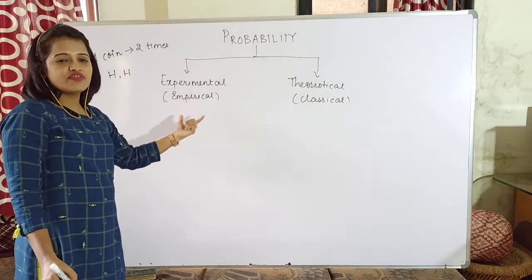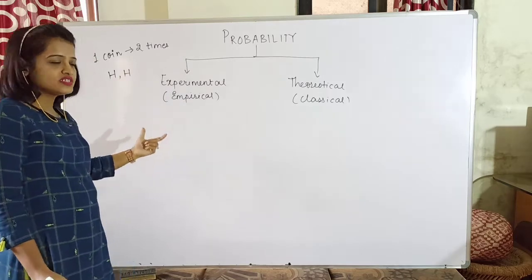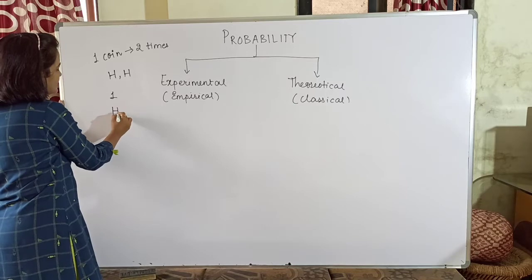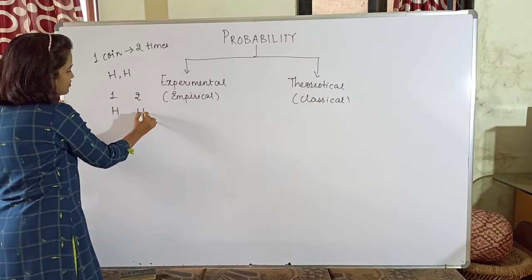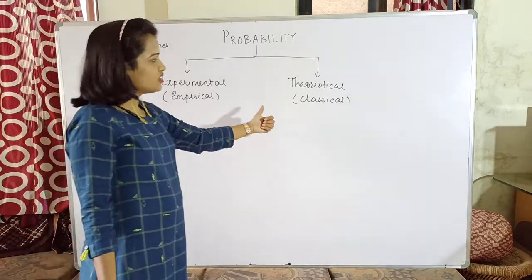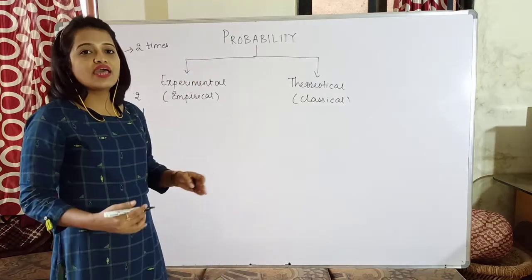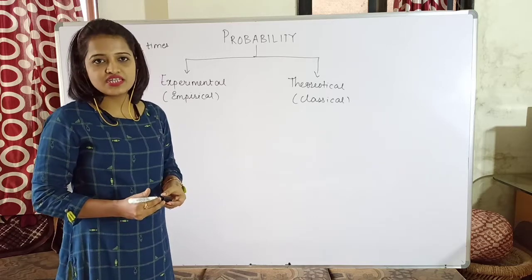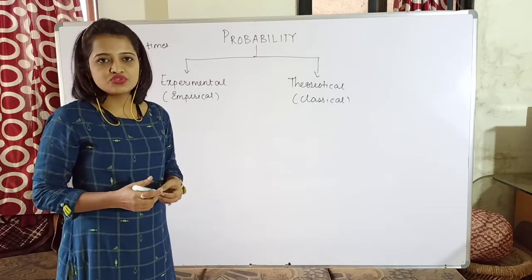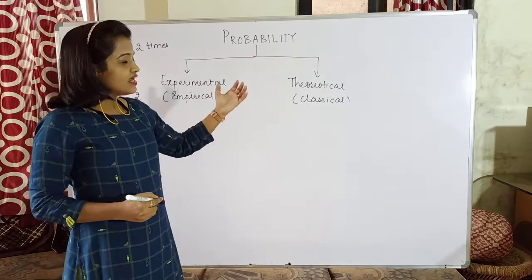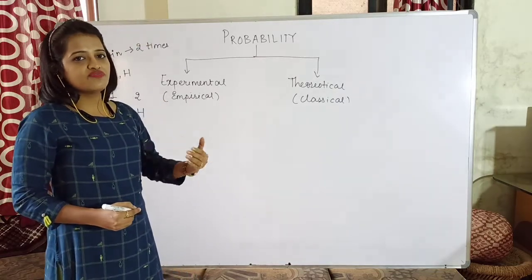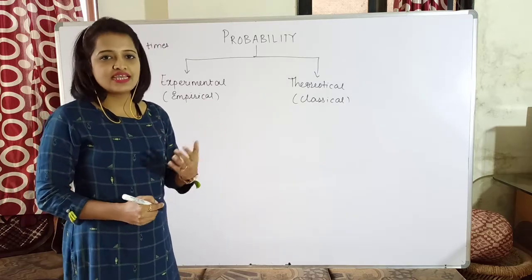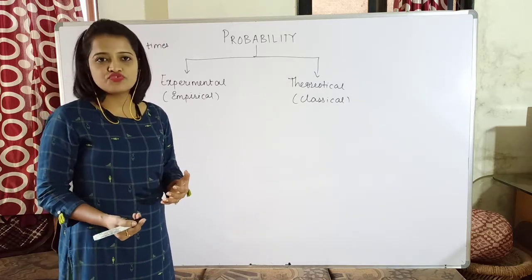The experimental approach says whenever you are actually performing the operations, you note down the outcome. So when I am tossing it the first time, I am getting a head. When I am tossing it the second time, still I am getting a head. Whereas a theoretical approach says that you are finding the probability before performing the experiment itself, based on certain assumptions. Just now in your previous example, we said that the probability of head turning up was 50% and the probability of tail turning up was also 50%.